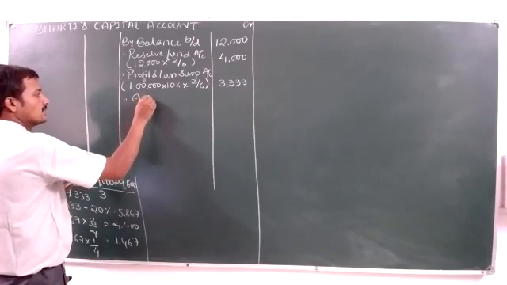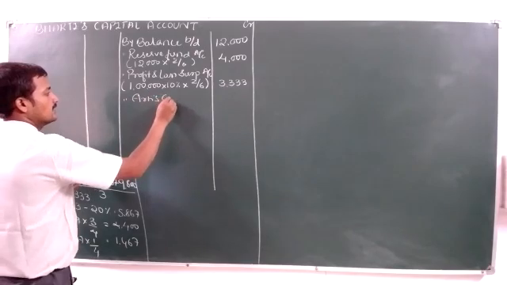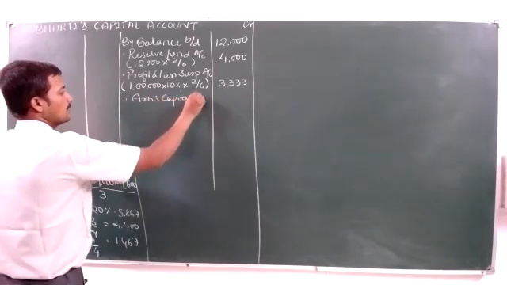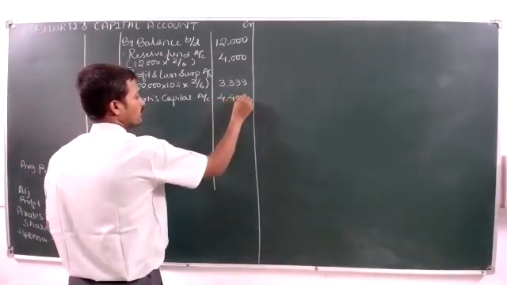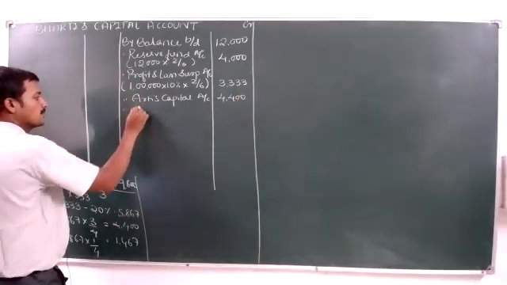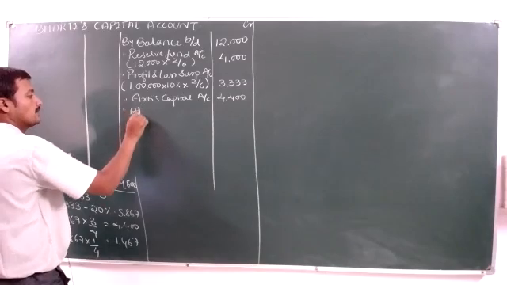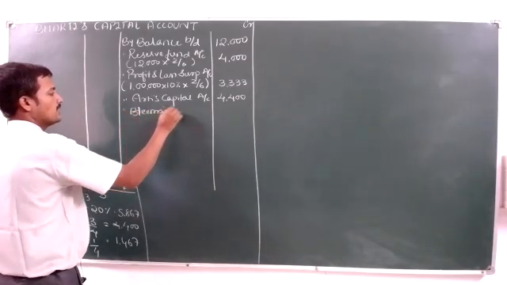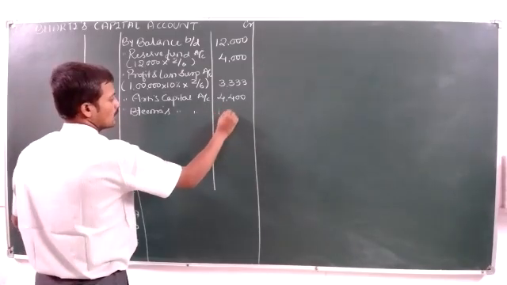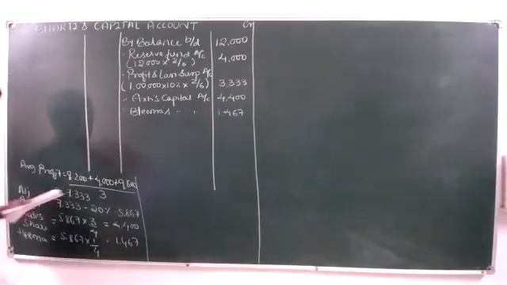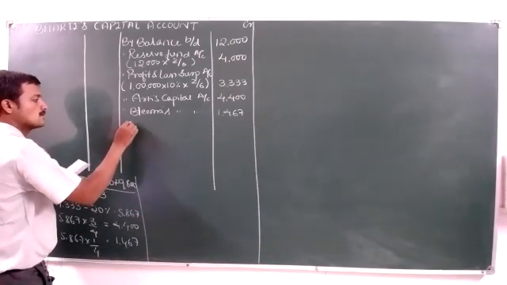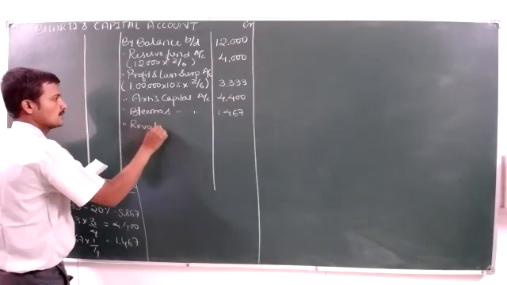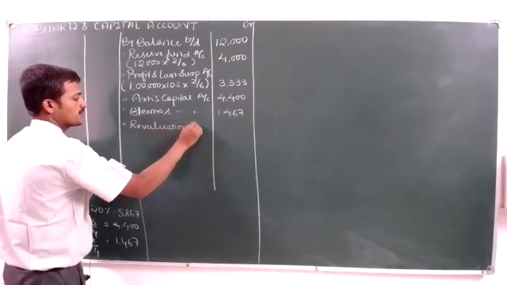By Aarti's capital account, that is 4,400. By Hima's capital account, 1,467. Next is by revaluation account.